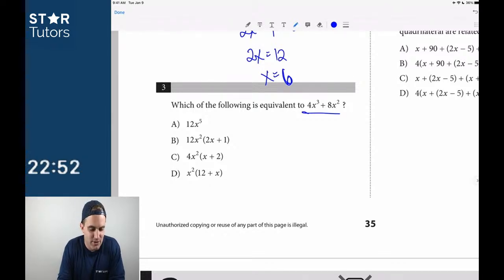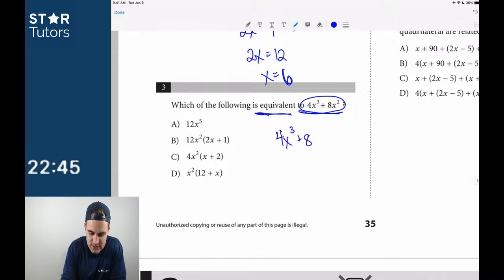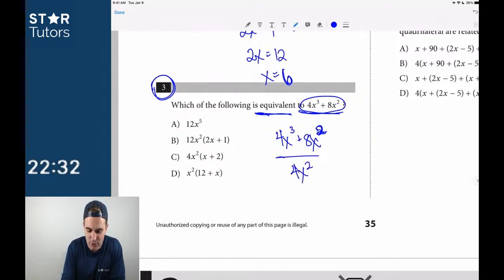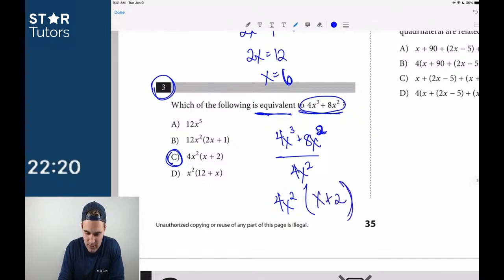Number 3, which of the following is equivalent? So guys, a couple things here. Anytime you see this word equivalent, you can factor the normal way. 4x cubed plus 8x squared. On an early question like number 3, which we're assuming to be relatively straightforward, especially if it's not a word problem, we can just factor out 4x squared from both terms. So we can say 4x squared on the outside of the parentheses, which means C has to be our right answer, but let me finish it out. 4x squared, x plus 2.